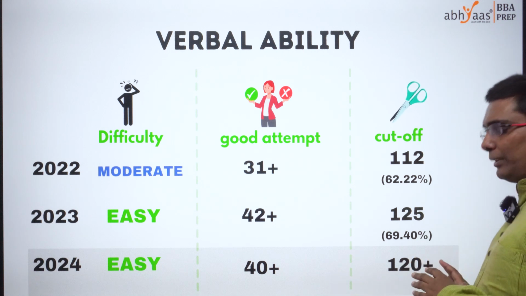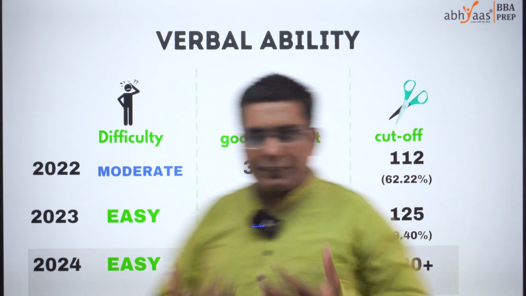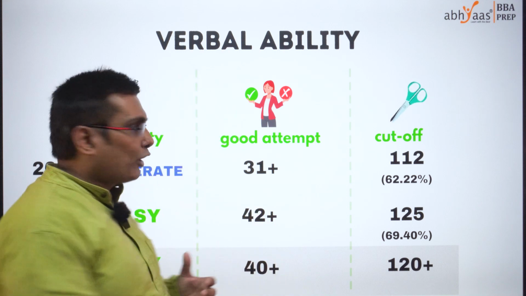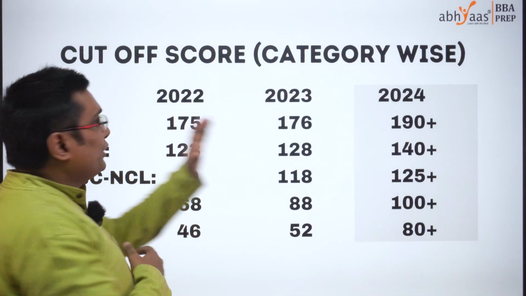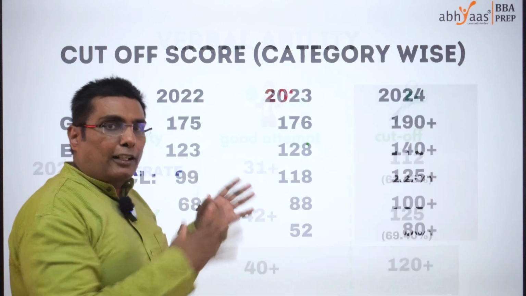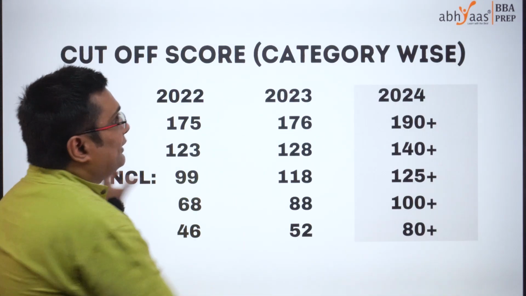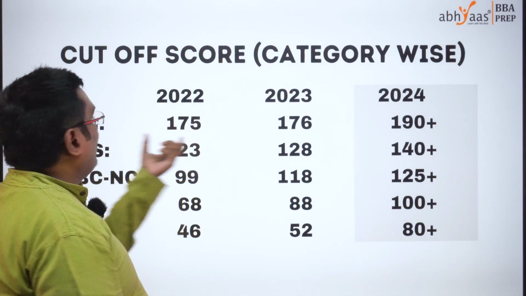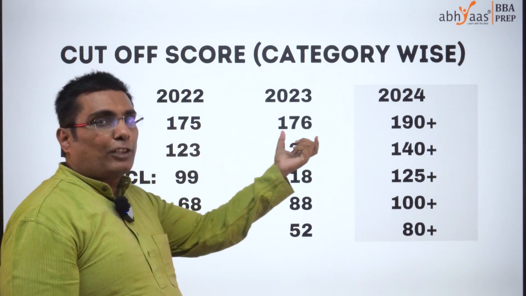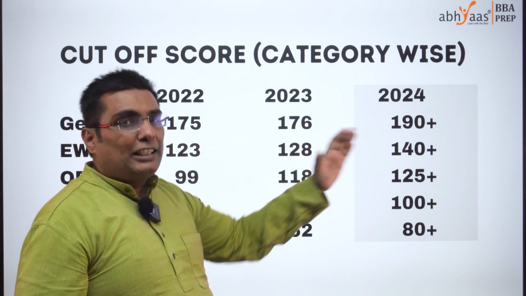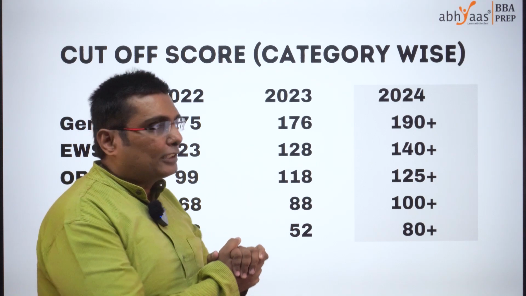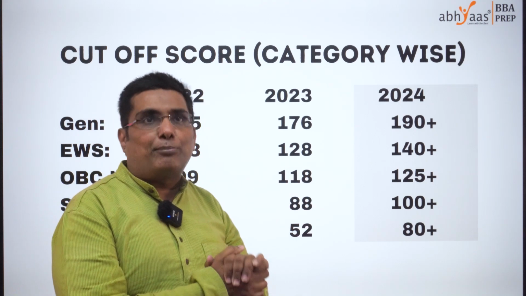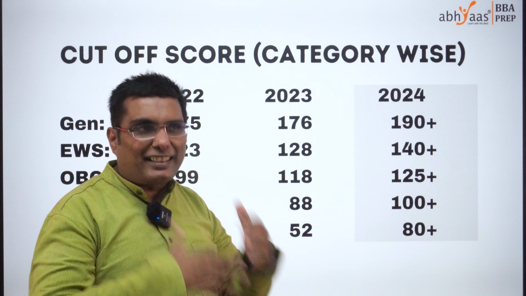So this is very, very important. Now with this explained section wise, I'll take you to the cutoff for the entire paper. This is very important. Last few years, we put together first cutoffs for you. If you look at this, in 22, the cutoff for general category was 175, in 23 it was 176, very similar. This year, we believe overall the cutoff would be somewhere 10 to 15 marks higher than the last couple of years, particularly because of the SAQ section of maths where people had aptitude, but let's see how it impacts.